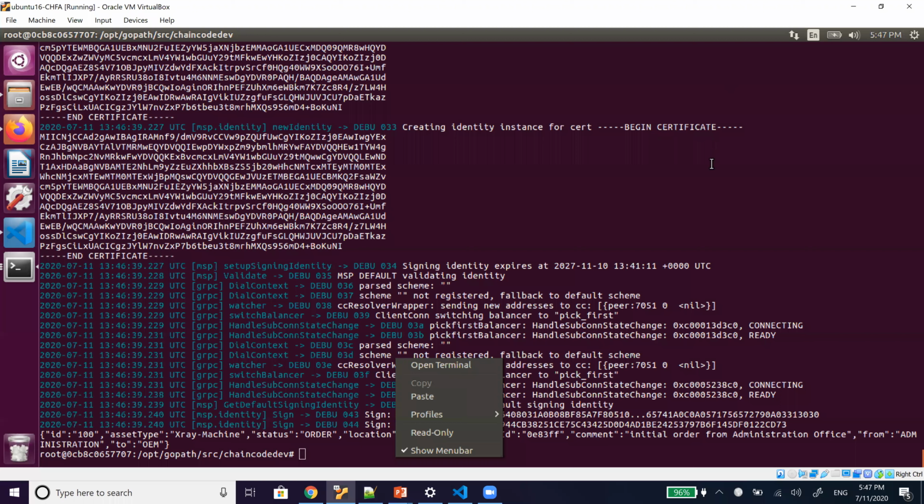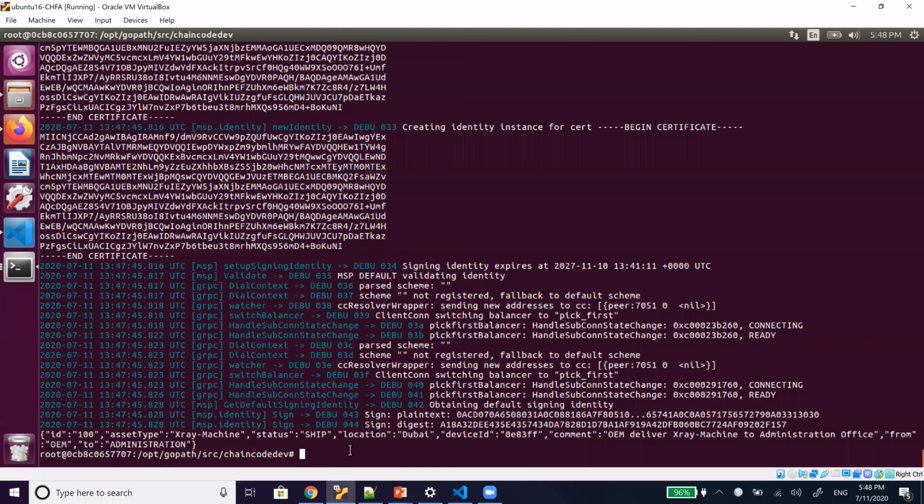Now if I query this, I can see the X-ray machine status. The comment is copy-pasted, and copy-pasted comments always cause problems. It should say from the OEM to the office administration. That is the logic; otherwise, you can see that it is successfully shipped. This is how we invoke our chain code. This is how we install our chain code.